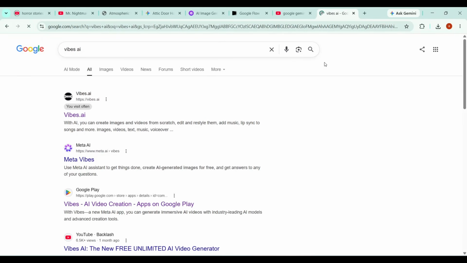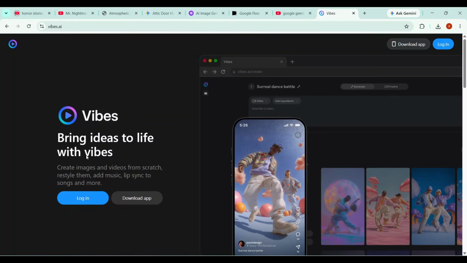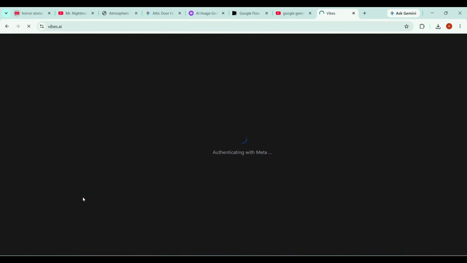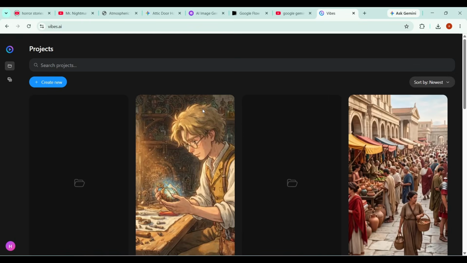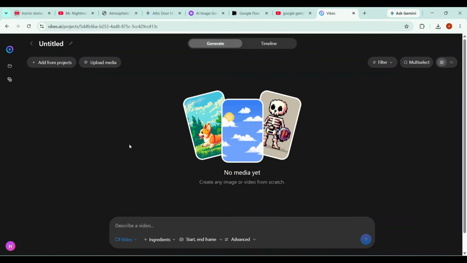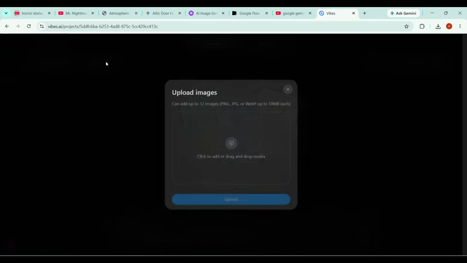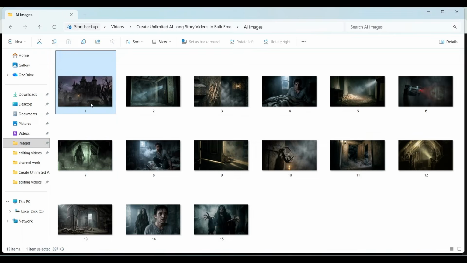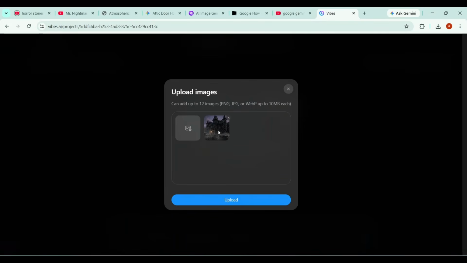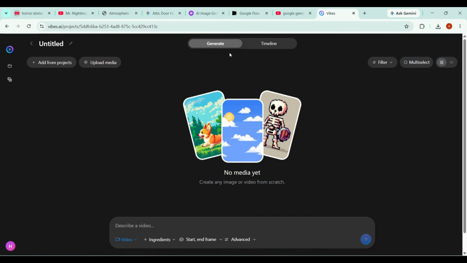As you saw, I searched for Vibes AI and clicked on the first link, and now we're on the Vibes AI login page. I'll simply click Login, and as you can see, Vibes AI is authenticating through Meta AI. That's because Vibes AI is powered by Meta AI, where you can generate unlimited AI videos for free. Once I'm logged in, I'll click New Project. After the project opens, I'll click Upload Media, then drag and drop our first scene image. Here you can upload up to 12 images at once, which makes the process much faster. I'll click Upload, and as you can see, our image has been uploaded.